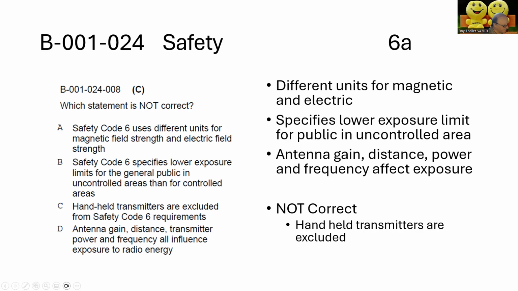That is correct. Antenna gain, distance, transmitter power and frequency all influence exposure to radio energy. That is correct. So the thing that's not correct is that handheld transmitters are excluded from Safety Code 6 requirements. So C is the wrong answer.